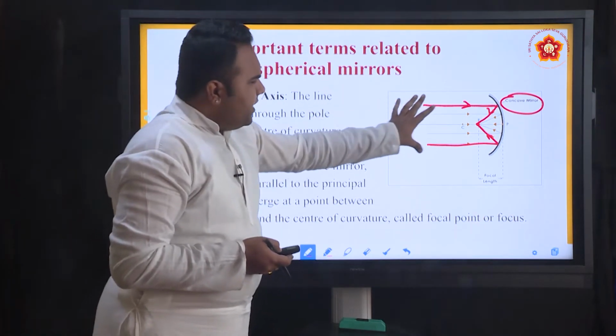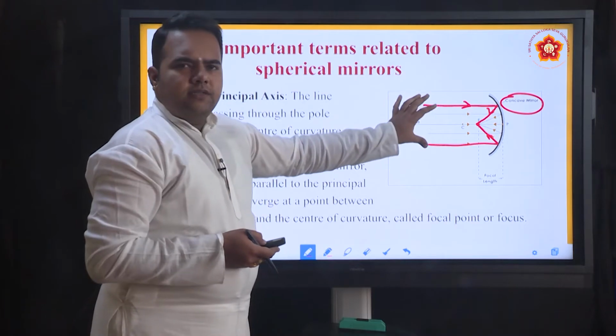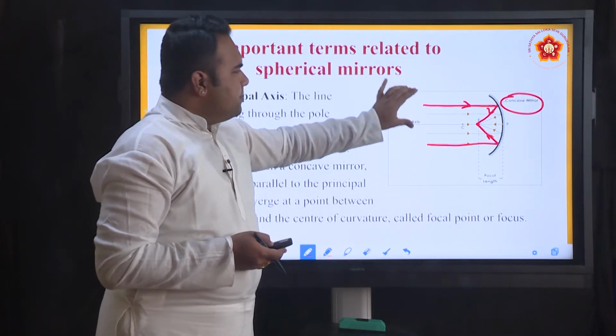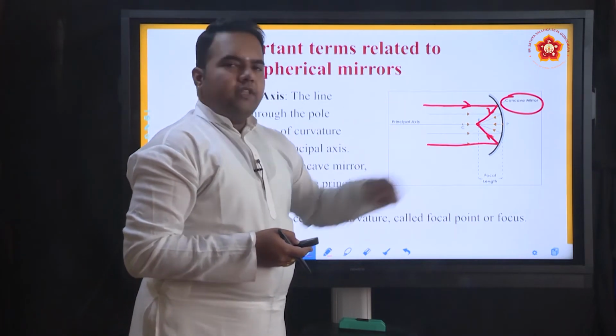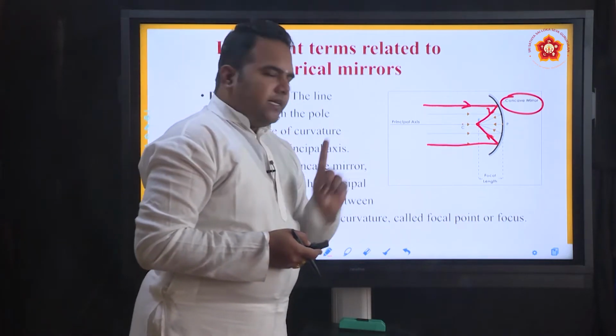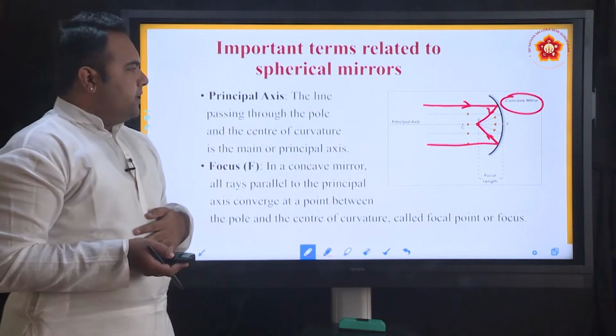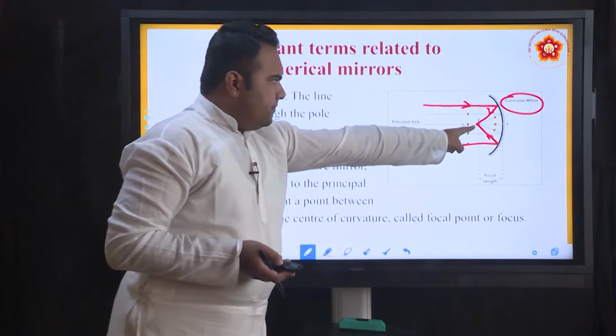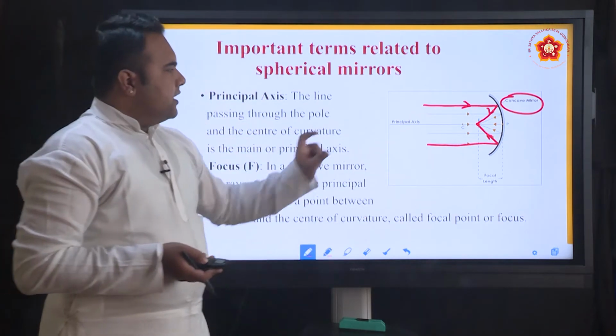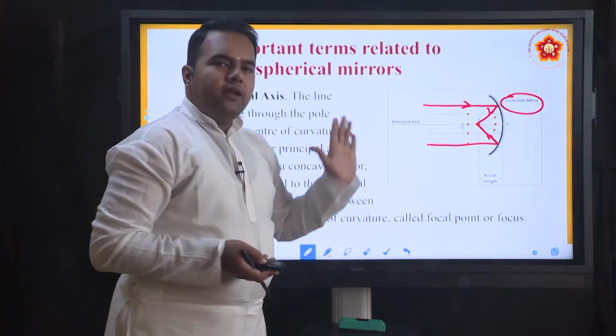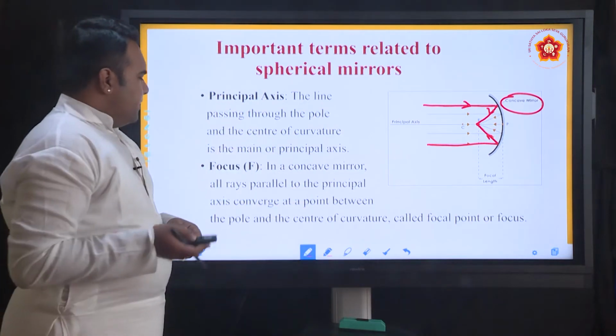So any ray of light or bunch of rays, a beam of light that is parallel to the principal axis, always after the reflection converges at a single point called the focus of the mirror, and this is where we can obtain the clear image for all the parallel rays of light that are coming.